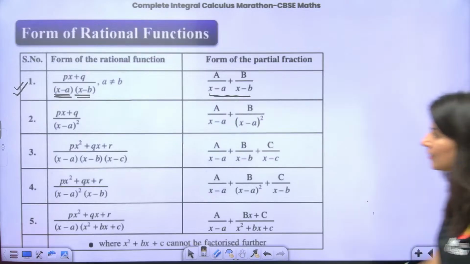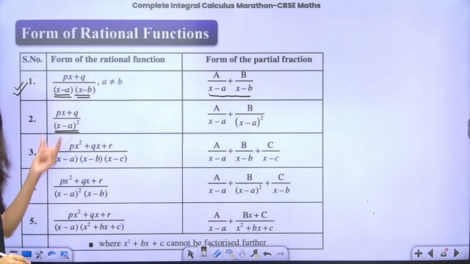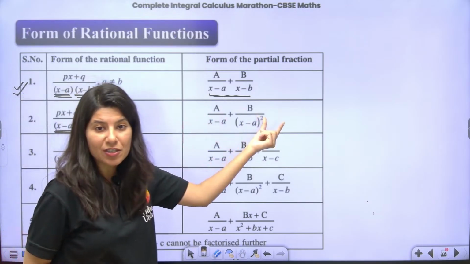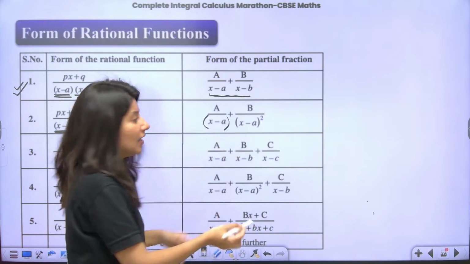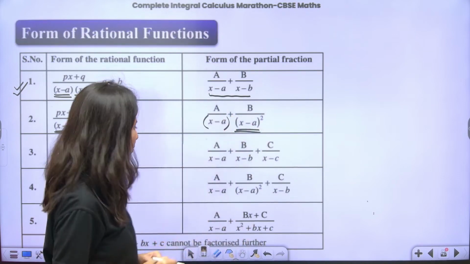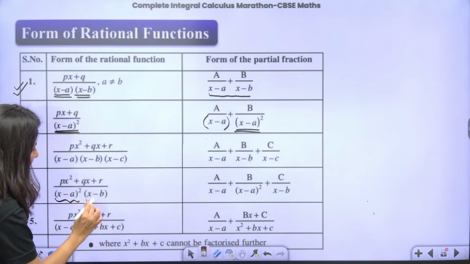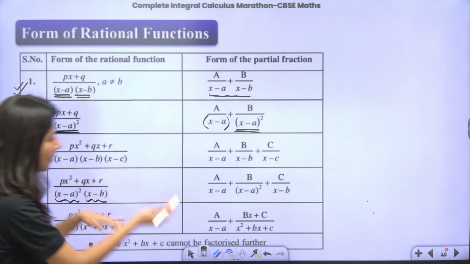Yes. Can you see? Whenever you see that there is an (x minus a) whole square, so there is a square, right? So you need to write two expressions. First one will be (x minus a) power 1. Second one will be (x minus a) whole square. So suppose now you are having (x minus a) whole square and (x minus b). Okay, this is the same category, right? So denominator will be what?